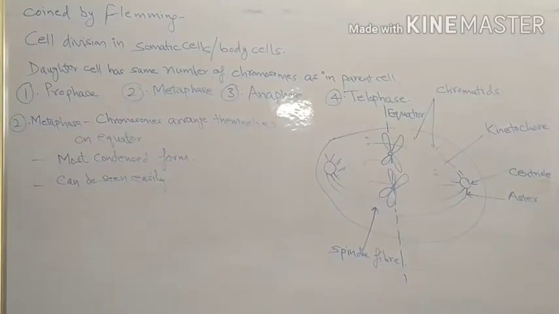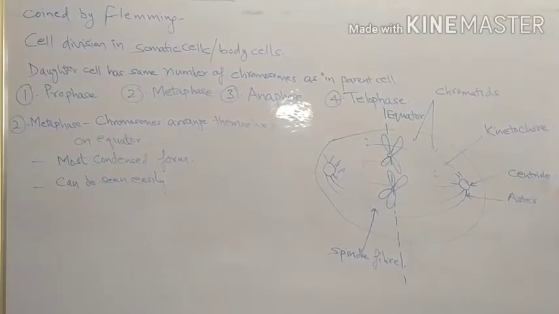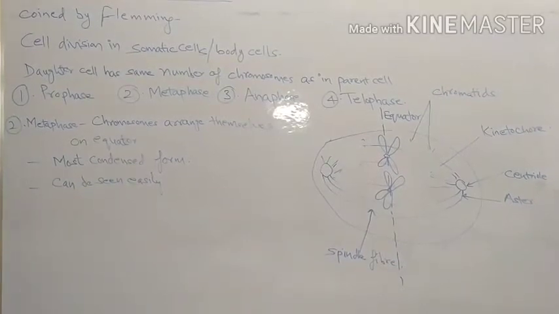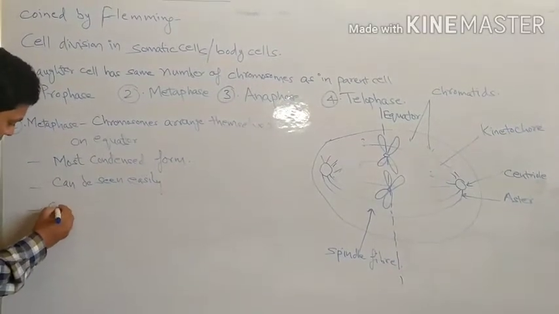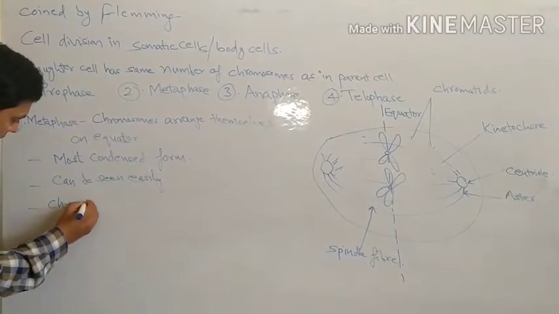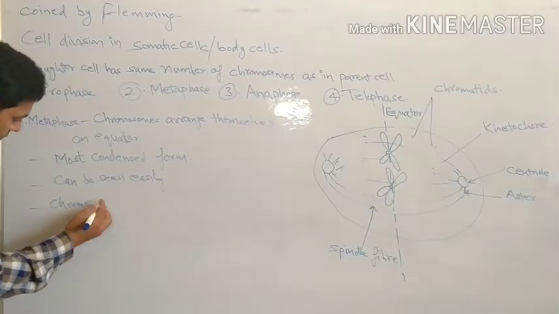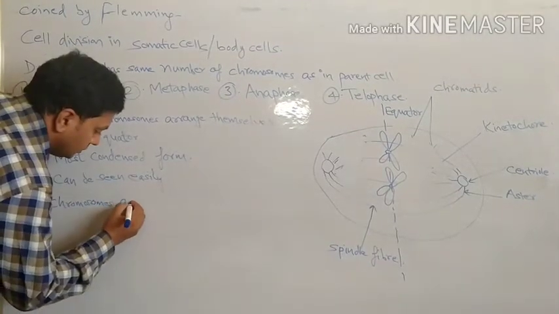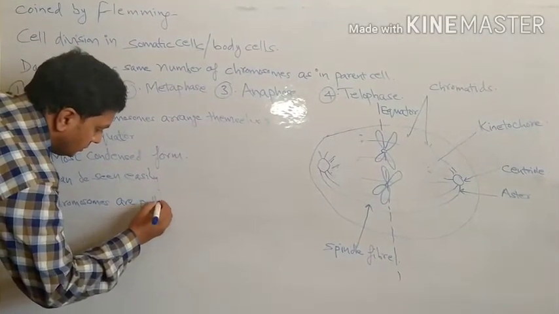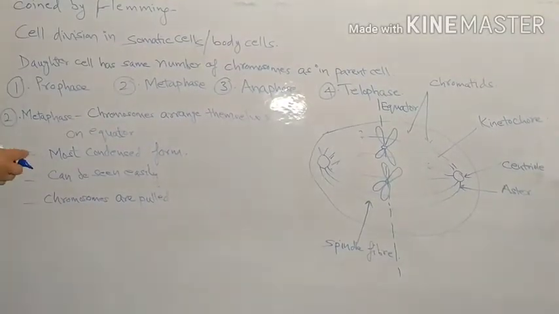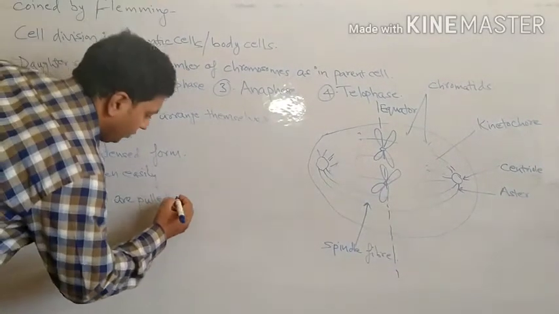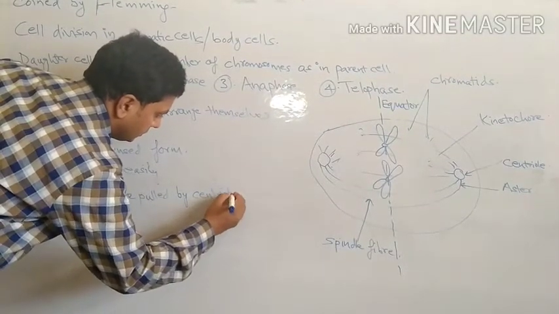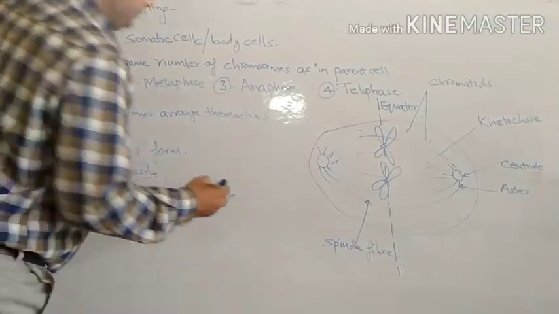So these things come at the metaphase stage, and the chromosomes are pulled by the centrioles through spindle fiber.